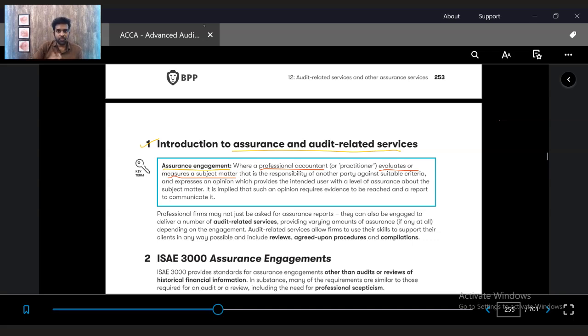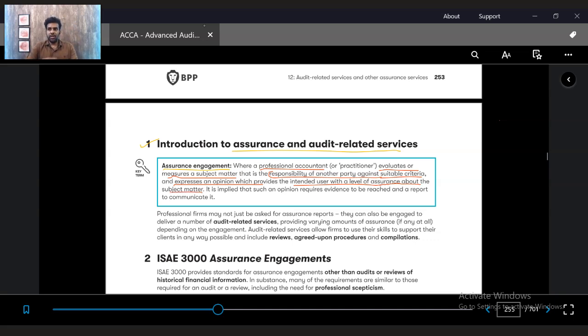It involves a practitioner reviewing a subject matter, which is the responsibility of another party, against a criteria. So he uses a criteria to review the subject matter which is prepared by someone, and he expresses his opinion to the intended user with a level of assurance about the subject matter.